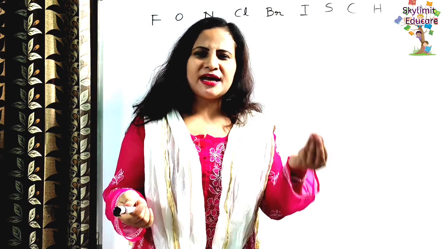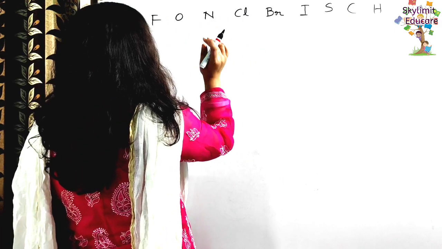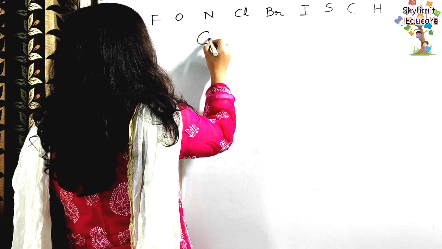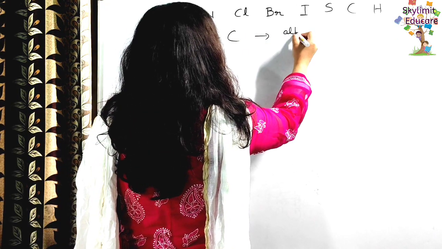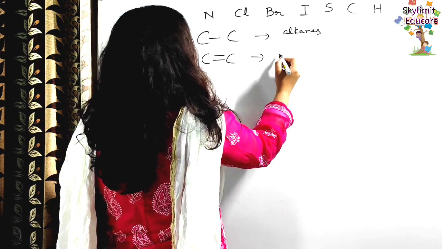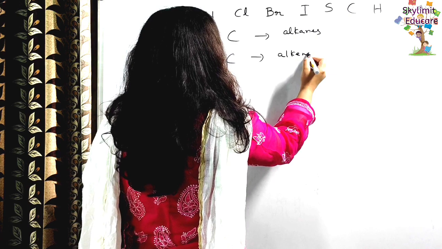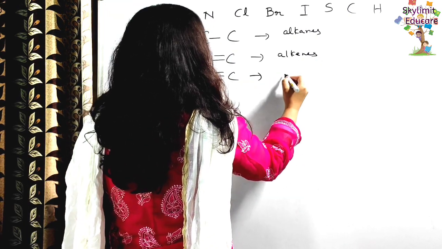So dear students, I would like to give a small idea about bonding in organic compounds. In detail, you will be studying in 10th class. But now I just want to give you a small idea. Just understand one thing, students. When there is a carbon-carbon single bond, they are referred to as alkanes. When there is a carbon-carbon double bond, they are called alkenes. And when there is a triple bond between carbons, it is called alkynes.